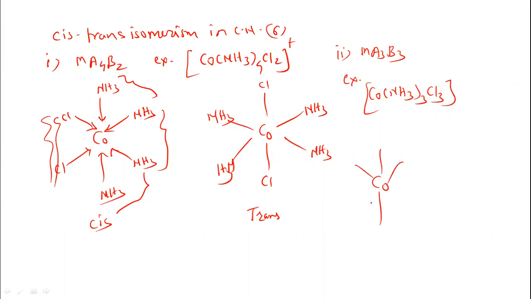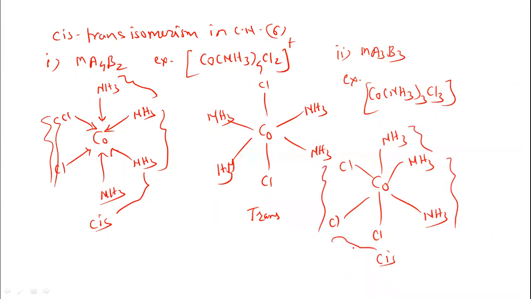So we have to draw the structure in this way: NH3 thrice and Cl thrice. I would like to write it this way: Cl, Cl, Cl, NH3, NH3, NH3. Of course, it is a cis isomer. Here, the same groups are on the same side. So this is a cis isomer.